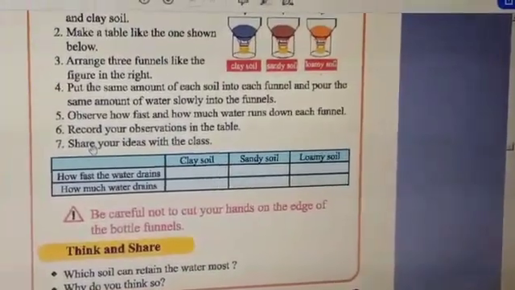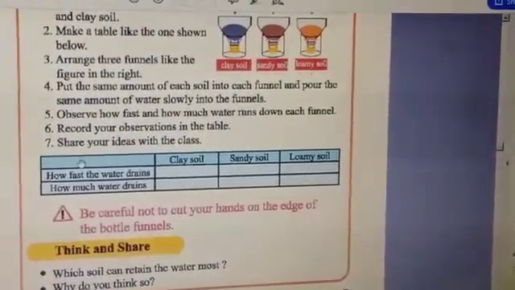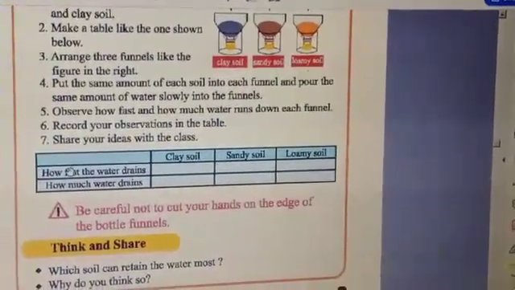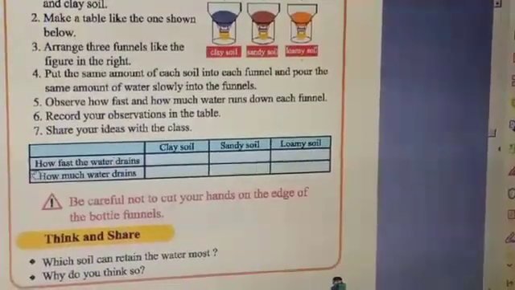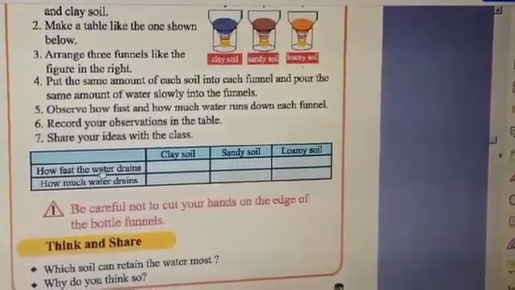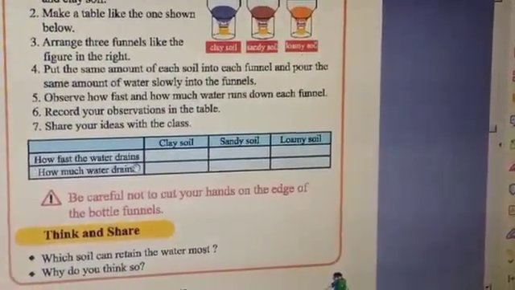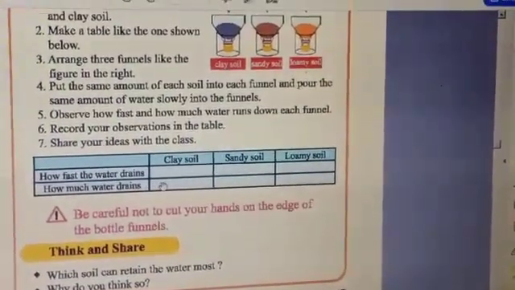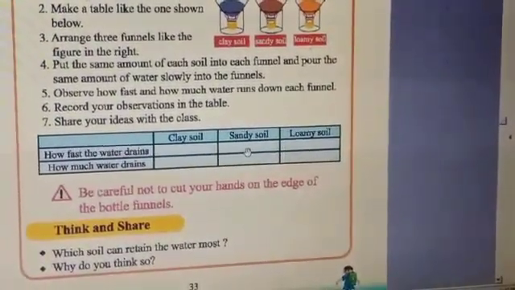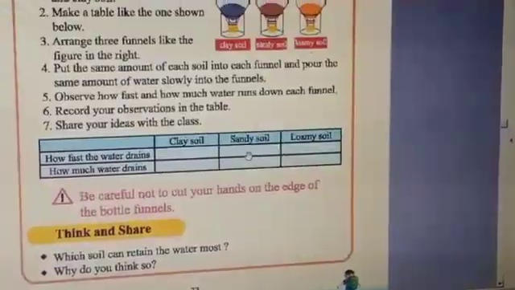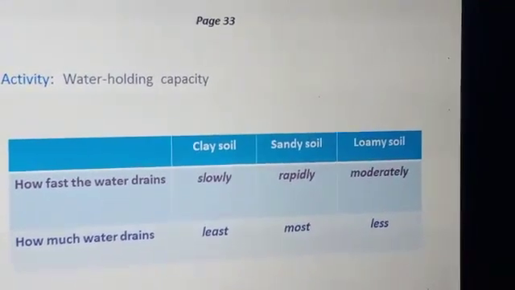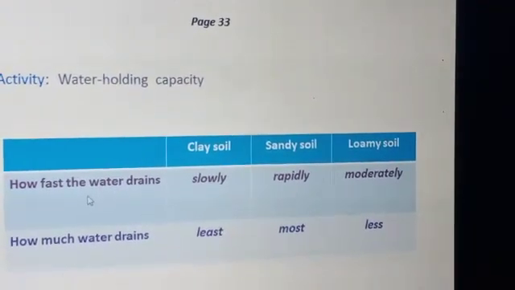From our observation, we will fill up the table below. Look into this table. How fast the water drains and how much water drains in clay soil, sandy soil and loamy soil. Now our table will be like this.